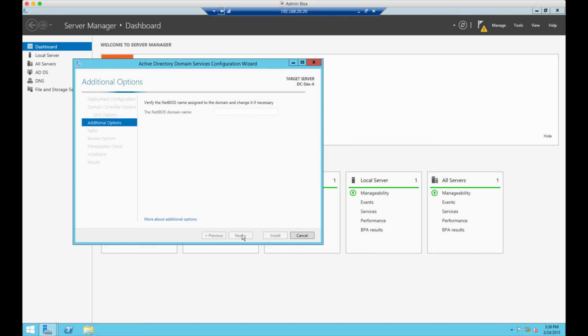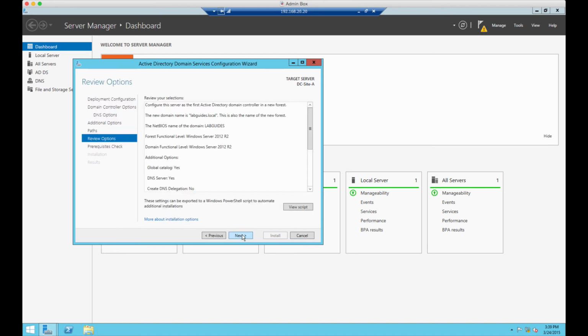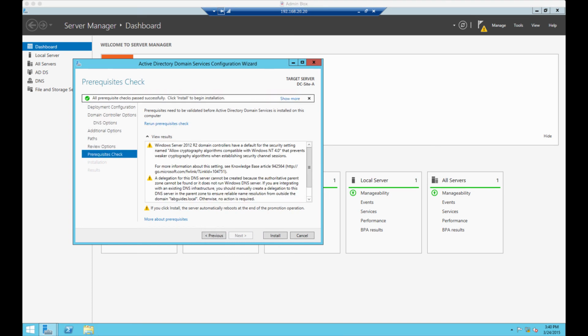So once this is complete, the only thing left to do is to reboot this server, and then we'll be able to log in and we will be able to start setting up DNS settings. We'll be able to start setting up users and groups. We'll be able to set this server as the NTP server, because by default when you install Active Directory it becomes a local time sync source as well. So we can just simply let this run through, and then we can reboot and we're pretty much done.